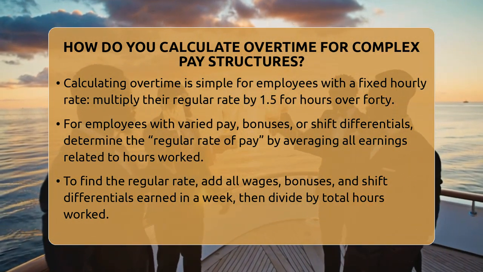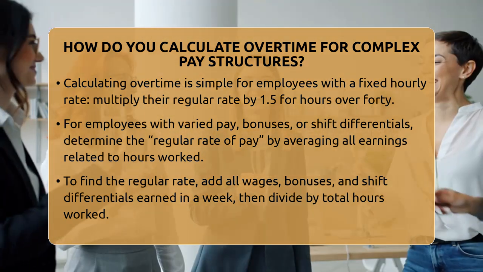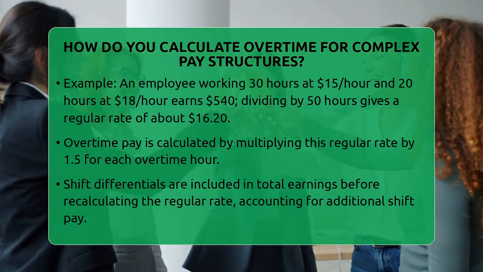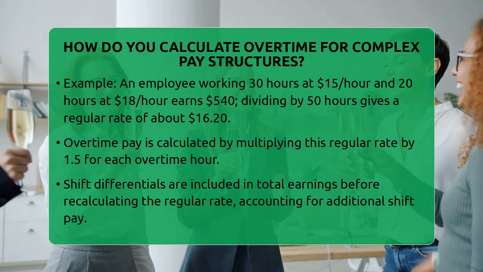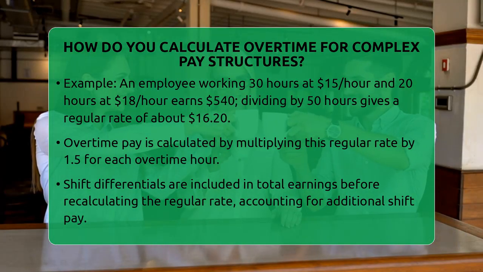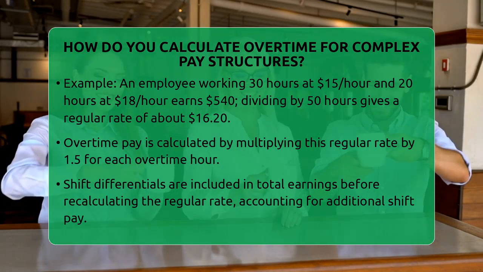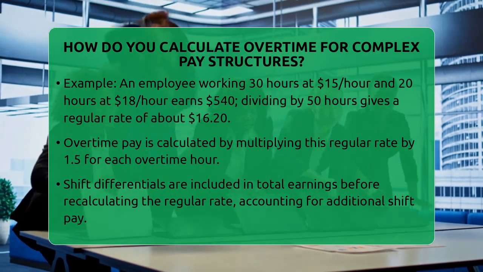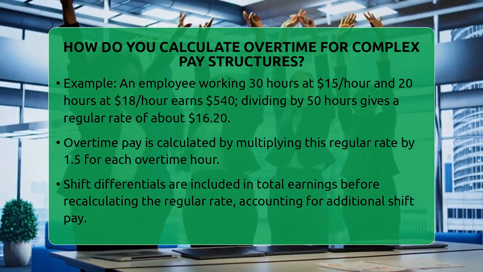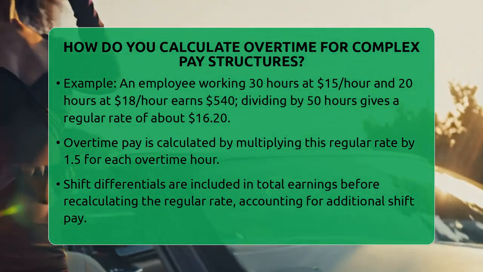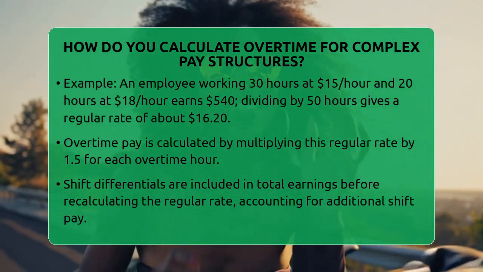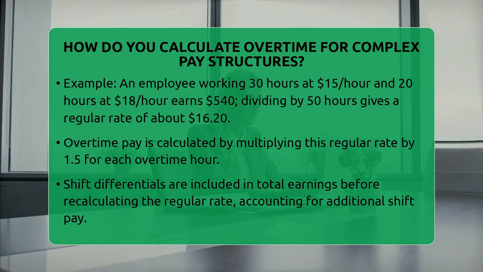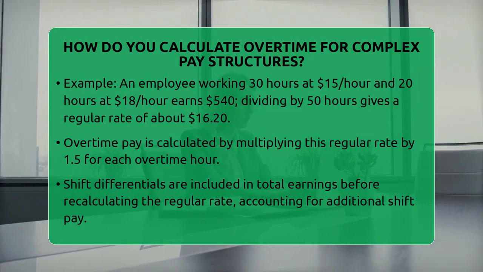But many businesses use more complex pay setups. When workers earn different rates, bonuses, or shift differentials, you need to find the regular rate of pay. This is the average hourly rate that includes all earnings tied to hours worked. To do this, you add up all the wages earned in a week, including bonuses and shift differentials, then divide by the total hours worked. This gives you a weighted average rate.